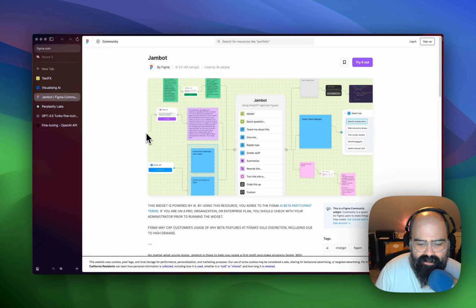So I thought this was pretty neat. They have an example here of summarize, rewrite this, some of those basic prompts that you could see using inside of a whiteboard. But yeah, I thought this is cool.